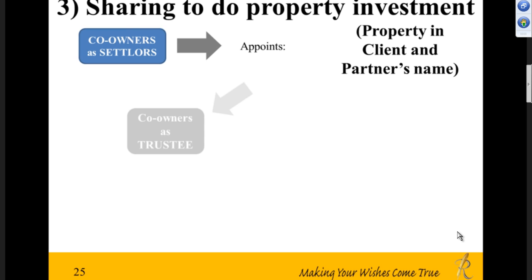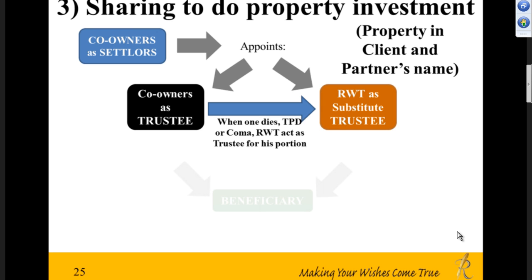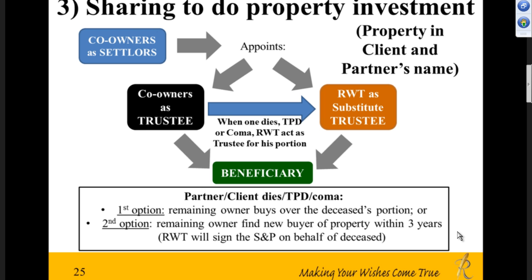The beneficiary will be like this. First option, let's say co-owner A, Mr. A, died. Rockwool will offer Mr. B to sell Mr. A's portion to B. If Mr. B says, I've got no money to buy, Mr. B can look for a new buyer within 3 years to sell off the entire property too. Then, after less all the loan amount and so on and so forth, the net profit will be shared 50-50 among the partners, or whatever portion has been agreed upon earlier, between the deceased partner's portion and the surviving partner himself.